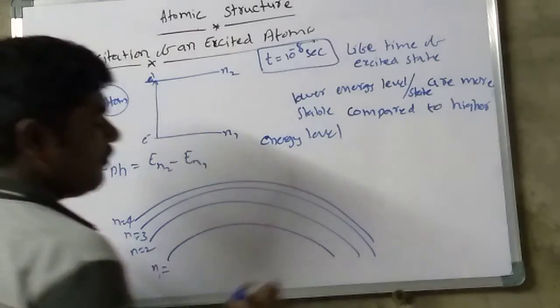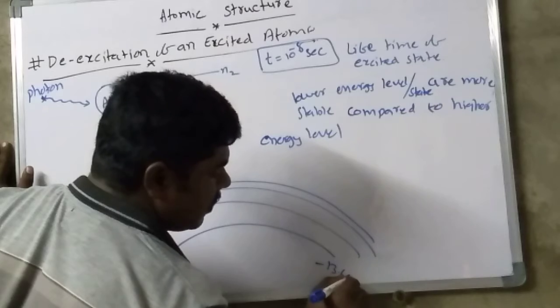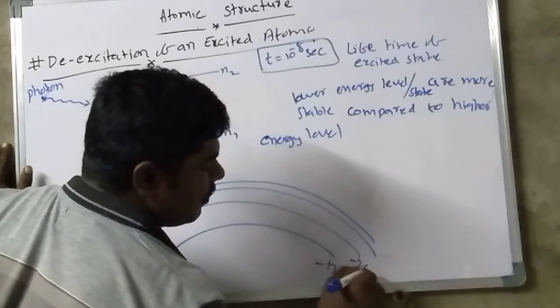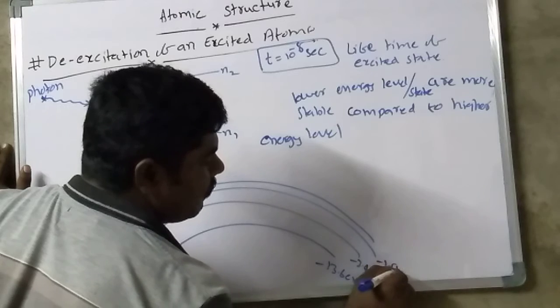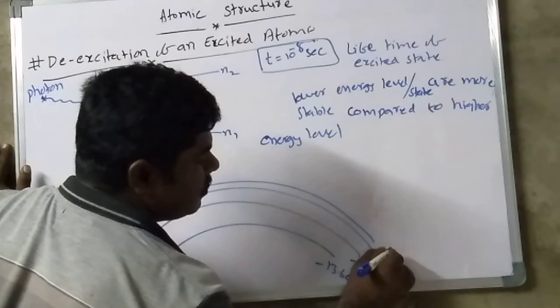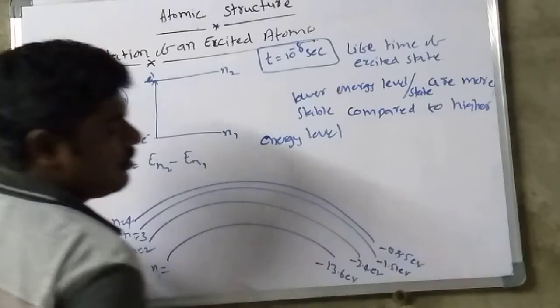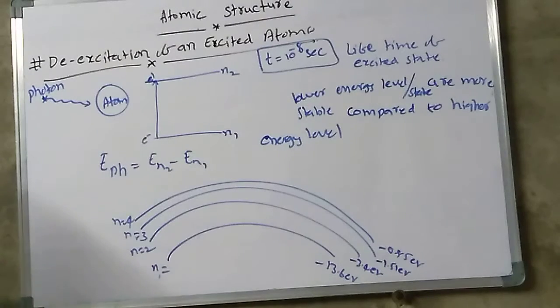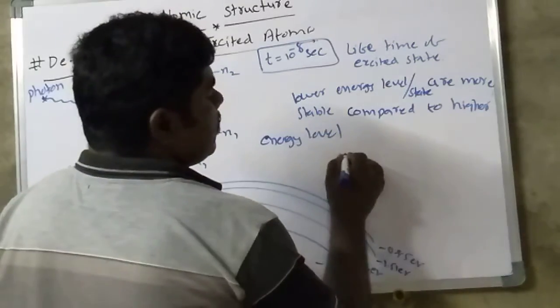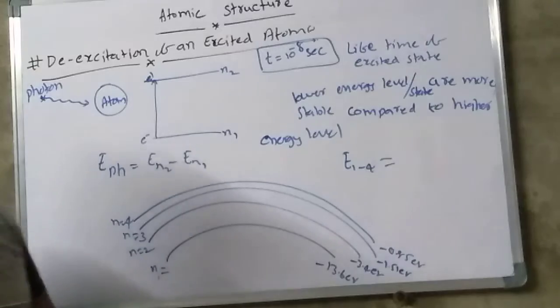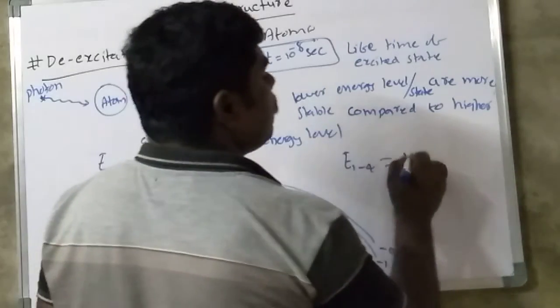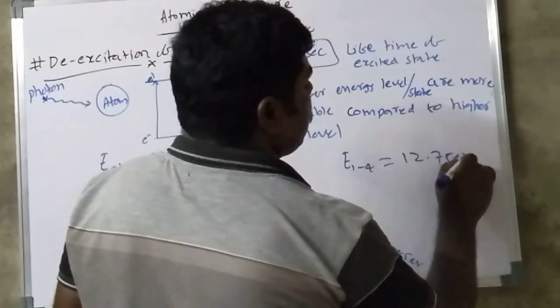For n is equal to 1 the value is minus 13.6 electron volt, then minus 3.4 electron volt, minus 1.51 electron volt, minus 0.85 electron volt, and minus 0.5 electron volt. While separating this energy, as we did in the previous case, E14 is approximately 12.75 electron volt.